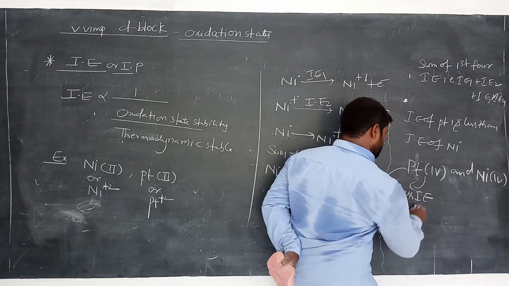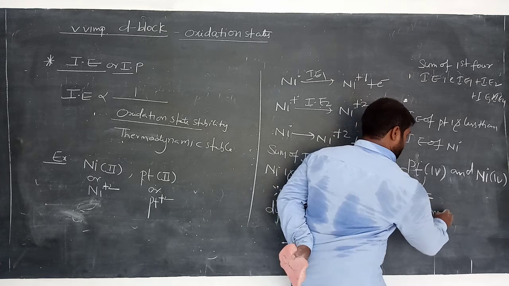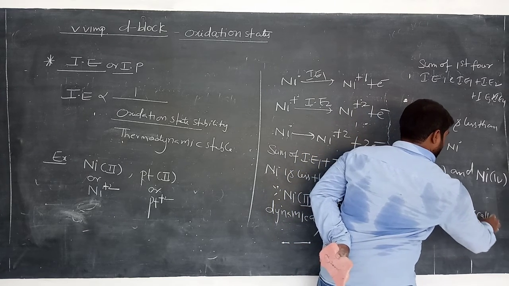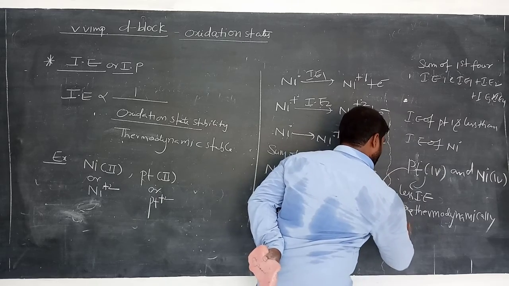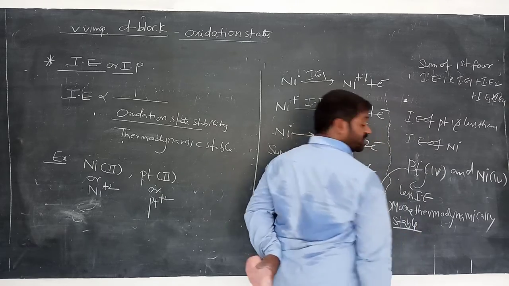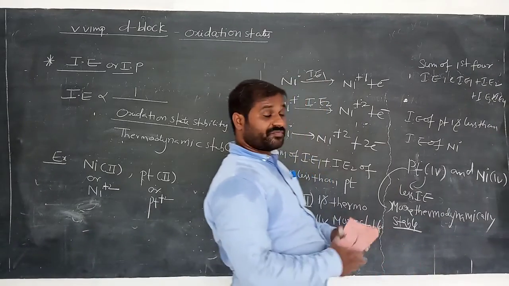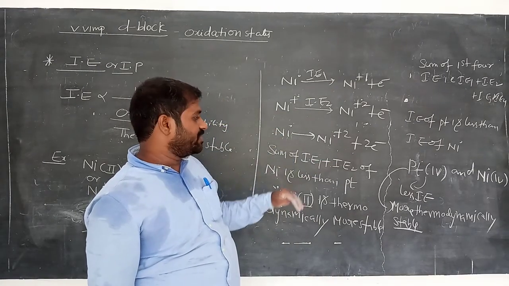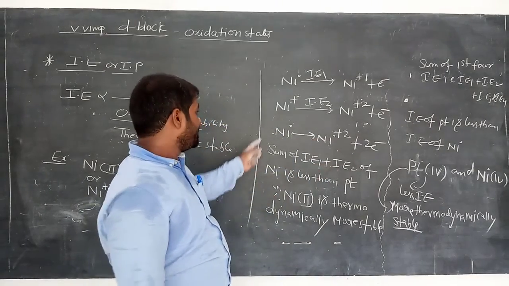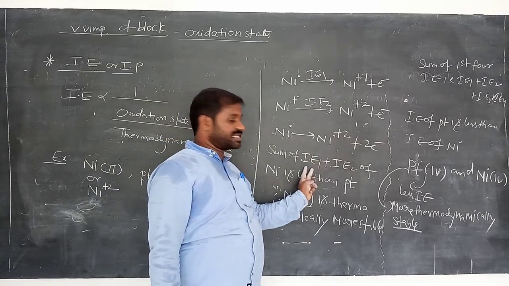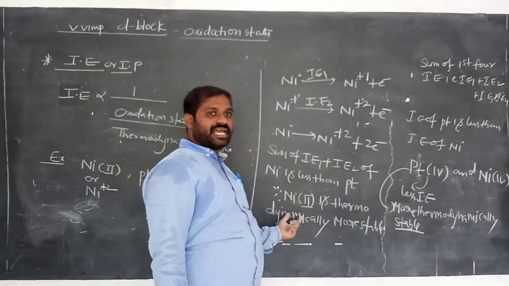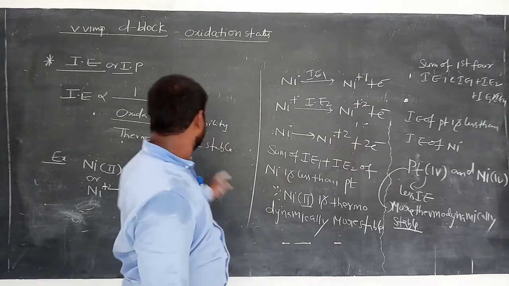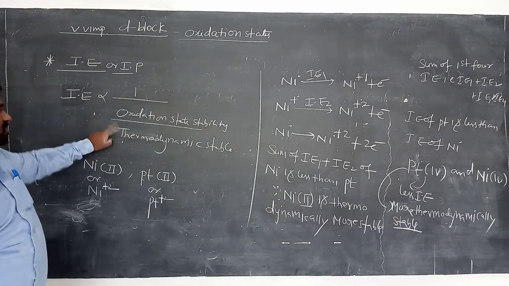So platinum is more thermodynamically stable. Why? Because in the case of the sum of the four ionization energies, platinum has less ionization energy. But in the case of the sum of the two ionization energies, nickel has less ionization energy than platinum, so nickel is more thermodynamically stable. This is the inversely proportional relation.